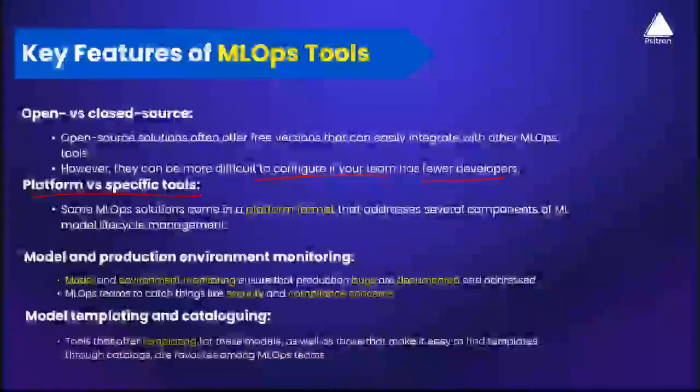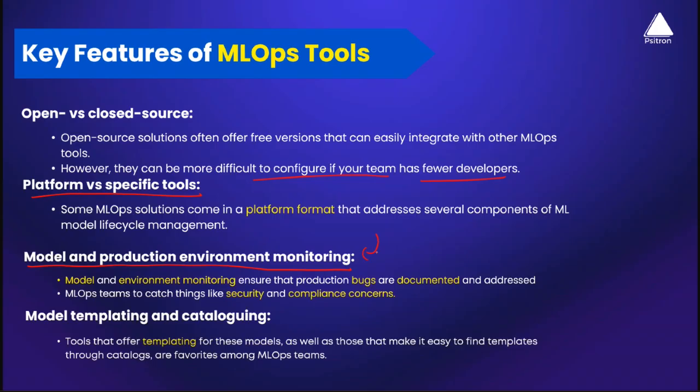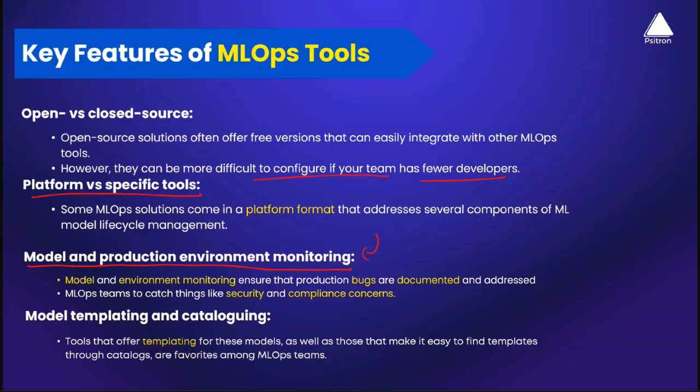Then comes, you might be picking a tool where you have model and production environment monitoring set up. So let's say you're picking a tool for your organization, make sure it has model monitoring capability and production environment monitoring capability. The complete infrastructure that you have for delivering your models to production, the end-to-end setup for training, data preparation, etc. And making sure that you have a tool for monitoring your model and monitoring your environment, so that bugs are documented and addressed in the meantime. And again, security and compliance concerns can be addressed as well.